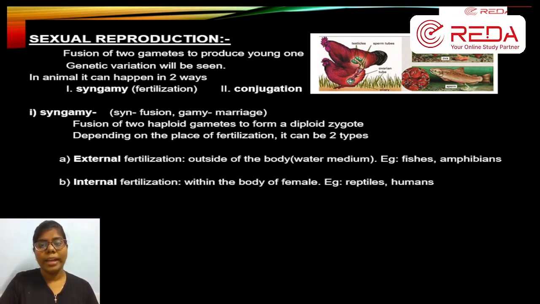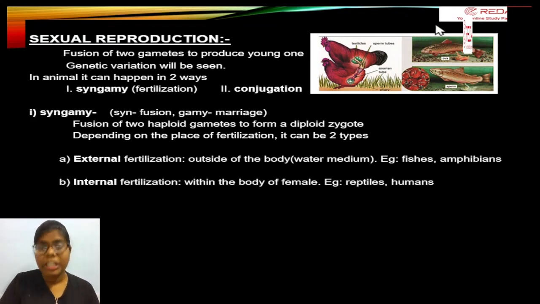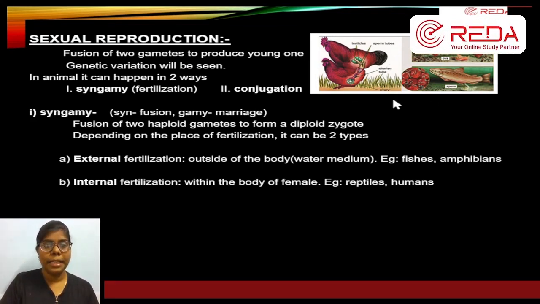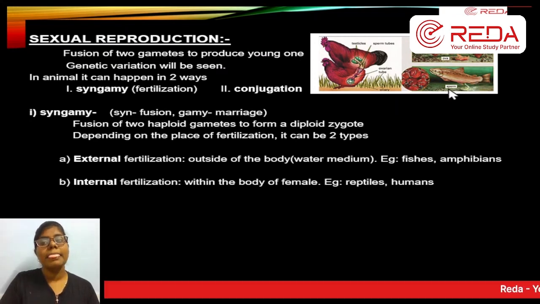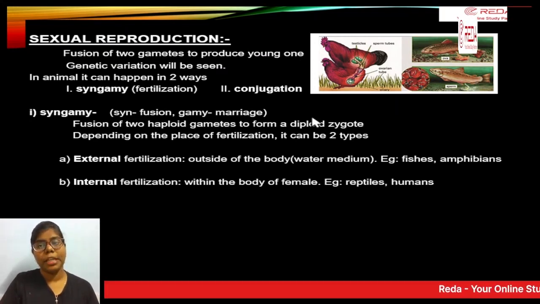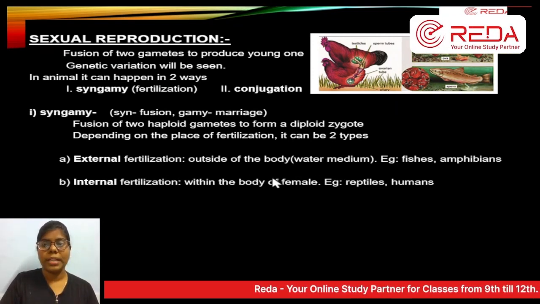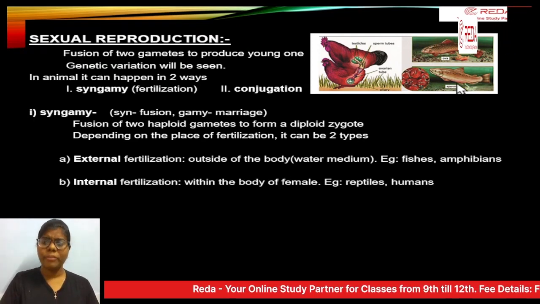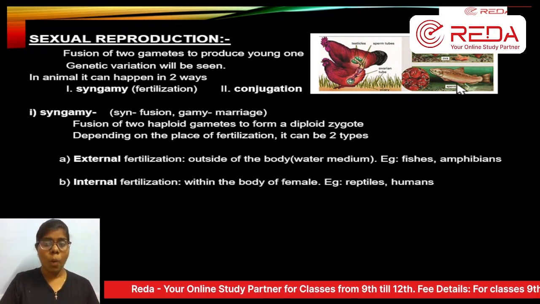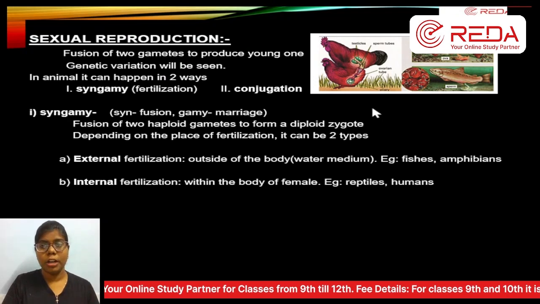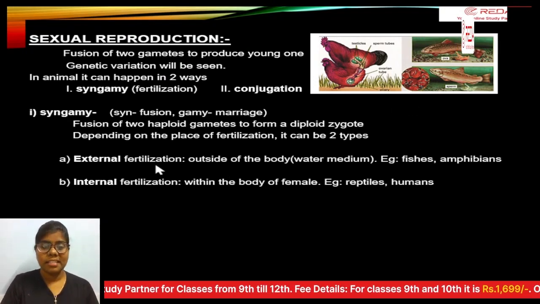That is fertilization occurring in the water medium. So water medium-ல fertilization happening, so it is called external fertilization. Body உள்ள நடக்கல, வெளியே நடக்குது. Most of them will prefer a water medium. Water-ல தான் fertilization நடக்கணும்னு they will try. So that is external fertilization.